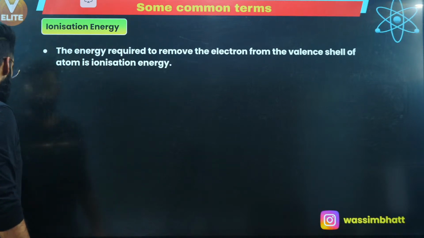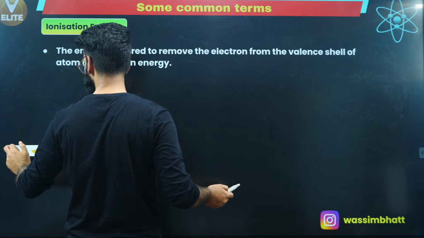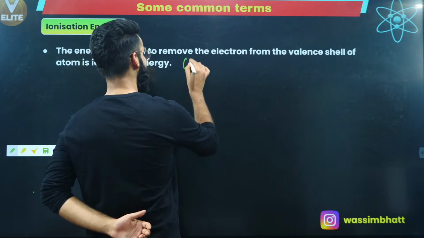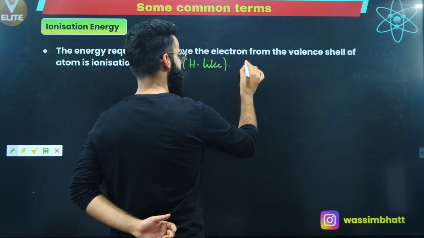See, what does that mean? For example, I'm talking about the hydrogen-like species. That means I'm talking about the single electron species whose atomic number is Z.